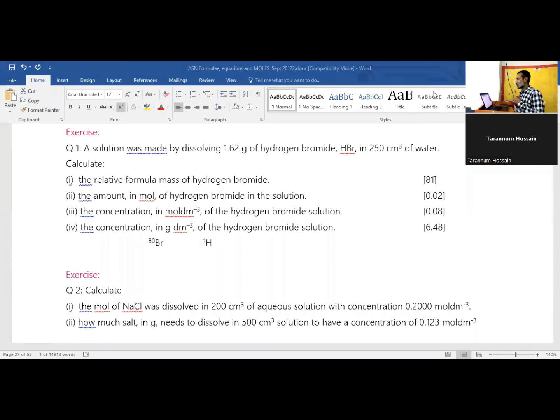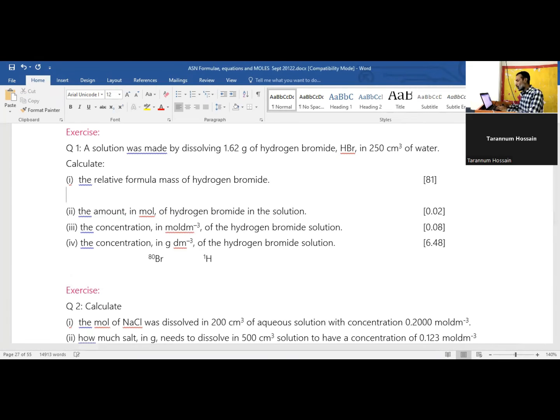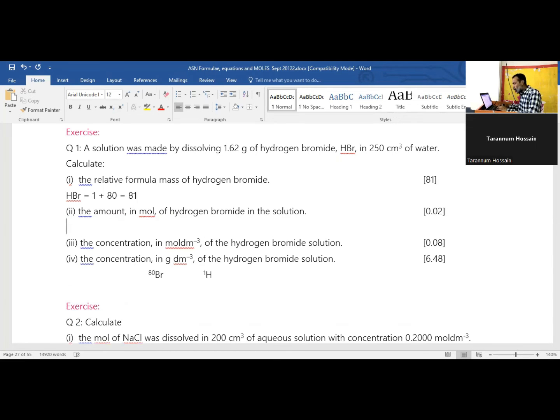So these are all very simple calculation, খুবই simple calculation. And the first one is clear. Right? The first one is clear. You got the first one. Where's the relative formula? Mass of hydrogen bromide. Hydrogen and bromine together is hydrogen bromide. If hydrogen here is 1 and bromine is, what's the given here? 80, right? 80 together gives 81. That's the answer of the first question. I show the next one. Mole of hydrogen bromide. So you got here 1.62 gram, right? This was mole and divide with molar mass 81. Okay, 1.62 divided by molar mass 81, we get here the value 0.02. This is the mole answer.